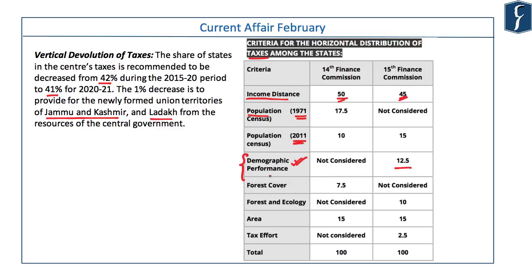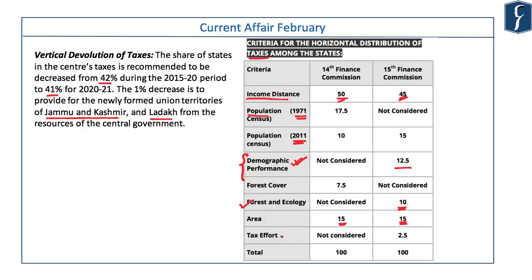The 15th Finance Commission also has given forest and ecology as a parameter for division of the taxes, and the weightage is 10%. This parameter is measured by calculating the share of dense forest of each state in the aggregate dense forest of all states. Area as a criteria has been kept from the 14th Finance Commission's recommendation, and the weightage also has been kept the same at 15%.